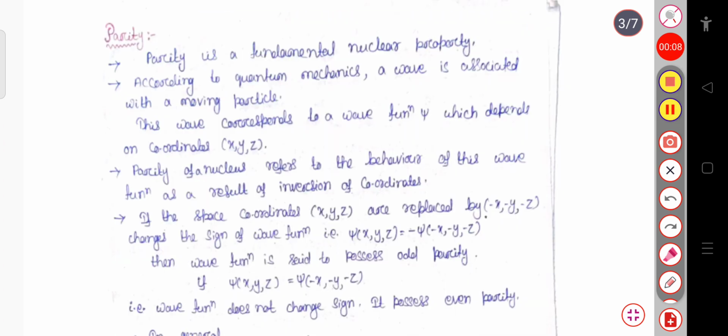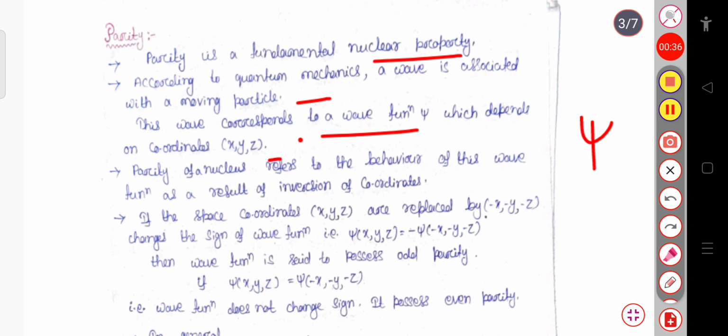So parity is a fundamental nuclear property, or it may be treated as an operator. According to quantum mechanics, a wave is associated with a moving particle, and this wave corresponds to a wave function psi, which depends on the coordinates. That is, in the case of a three-dimensional system, we can consider this wave corresponds to the wave function psi, which depends on the coordinates x, y and z.